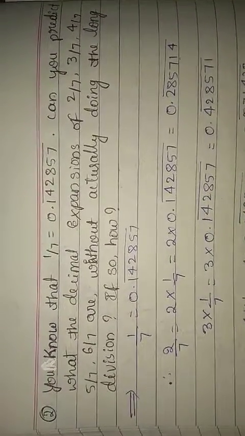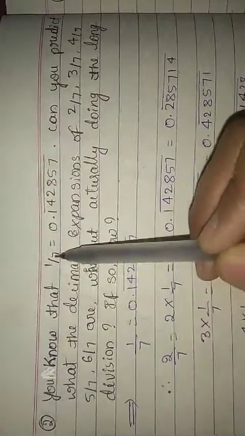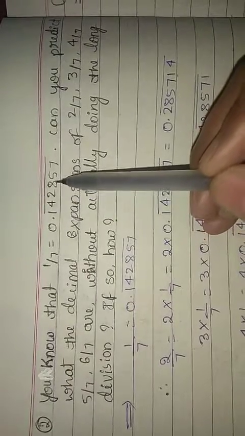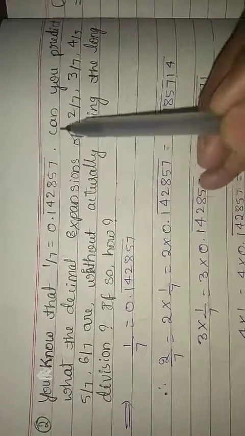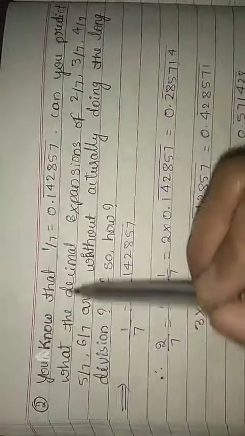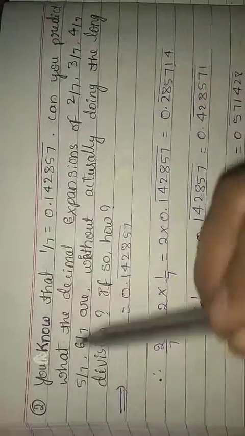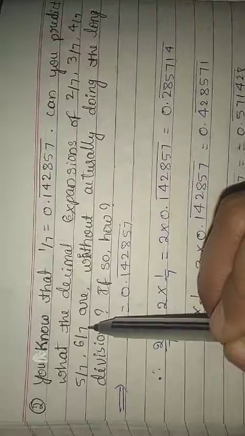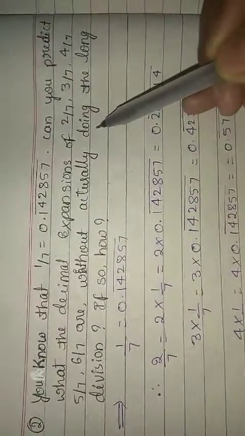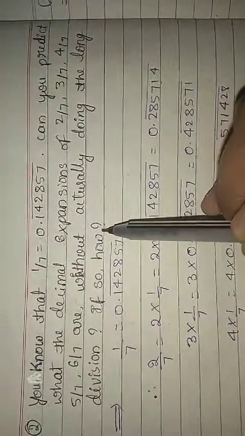Exercise 1.3, in this second main question, they've given that 1 divided by 7 is equal to 0.142857 bar. Can you predict what the decimal expansions of 2 by 7, 3 by 7, 4 by 7, 5 by 7 and 6 by 7 are, without actually doing the long division? If so, how? What do you want to do?